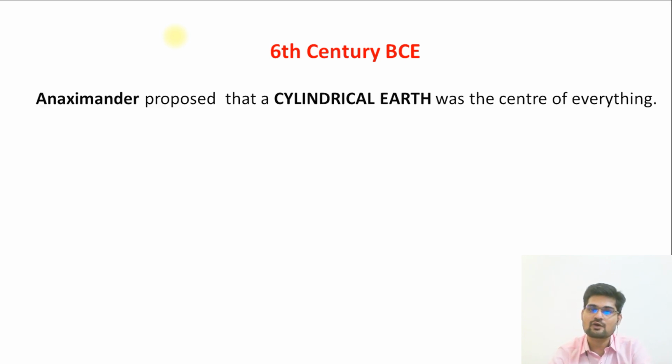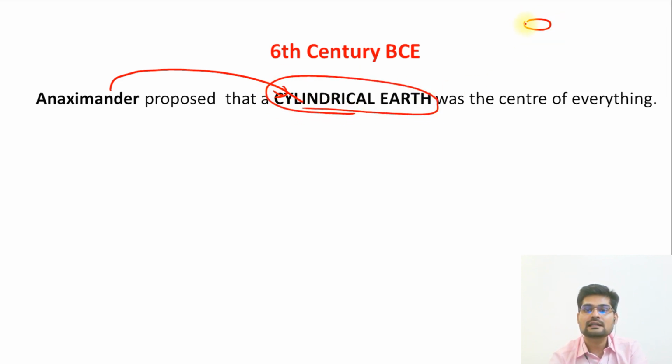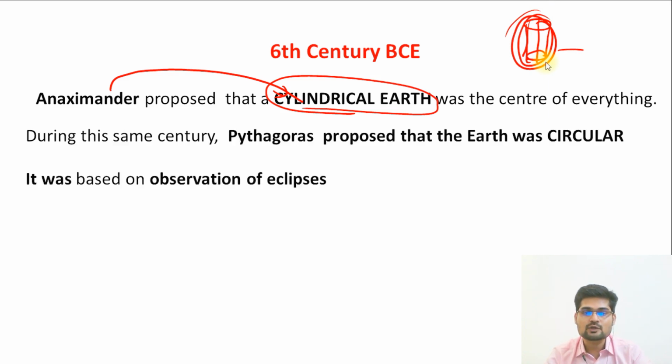In the 6th century before Common Era, Anaximander, a Greek scholar, proposed that a cylindrical Earth was the center of everything. So the first idea was not a spherical Earth; rather, Anaximander talked about a cylindrical Earth, which was supposed to be in the shape of a cylinder, somewhat like what we see. This was supposed to be the center of everything else in the universe. So that was where the concept started. Furthermore, Pythagoras, the famous mathematician during the same era, proposed that Earth was circular.